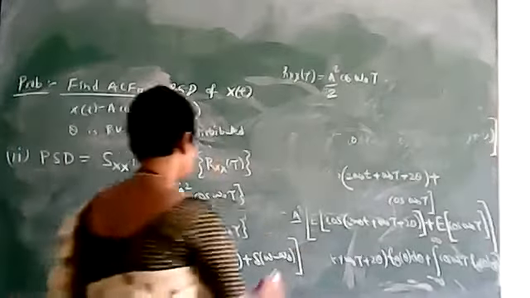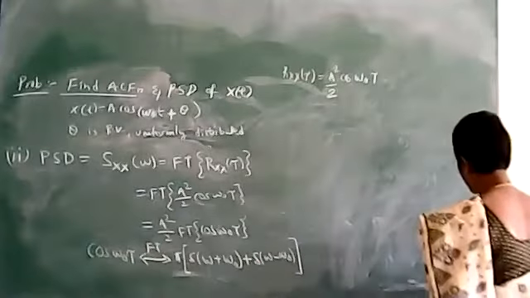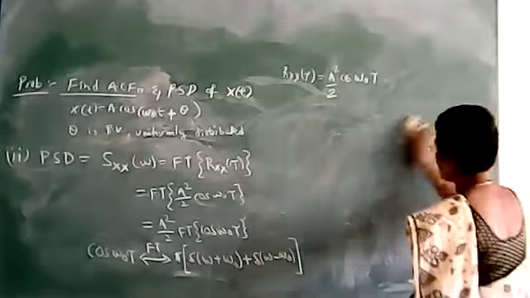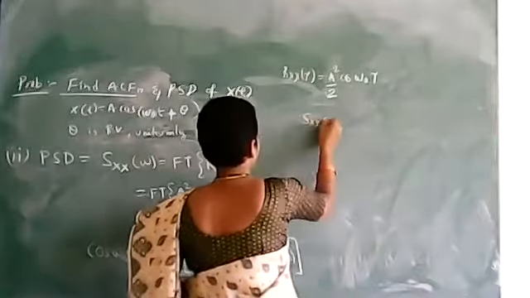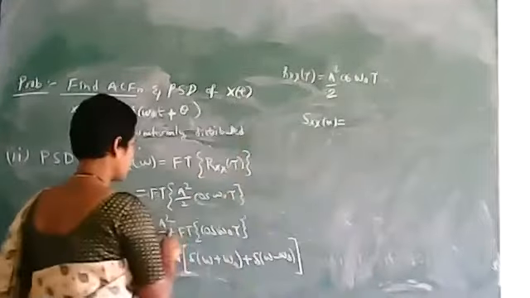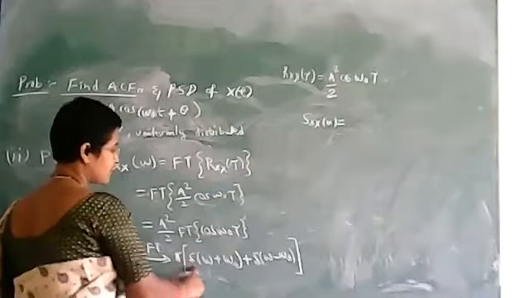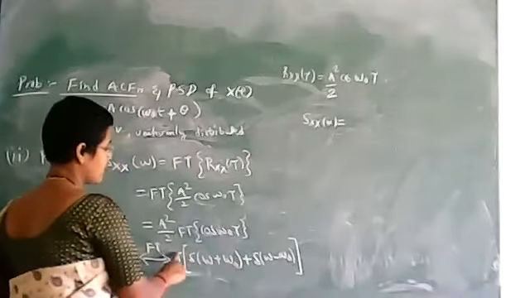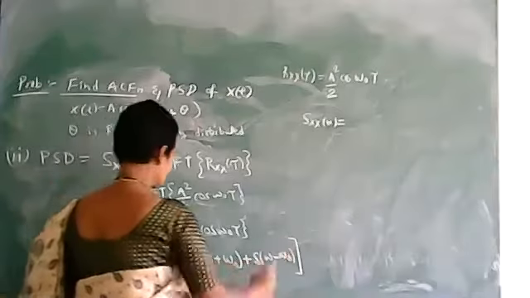Now substitute that. If you write the PSD, it is given as Sxx of omega, which is equal to a square by 2 times the Fourier transform of cos omega naught tau, replaced with this equation, that is pi into del of omega plus omega naught plus del of omega minus omega naught.